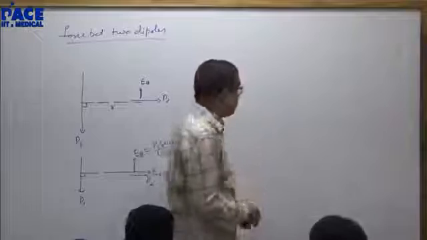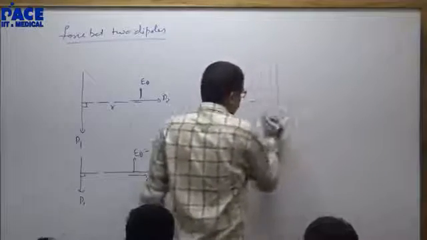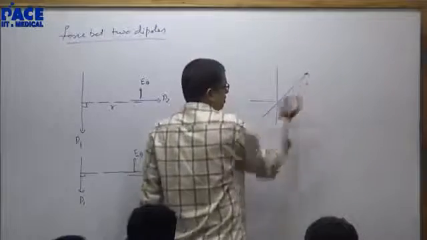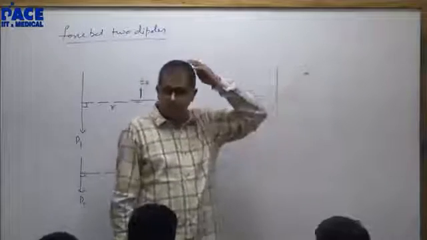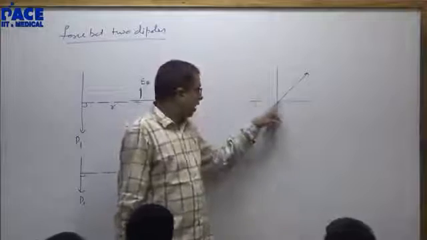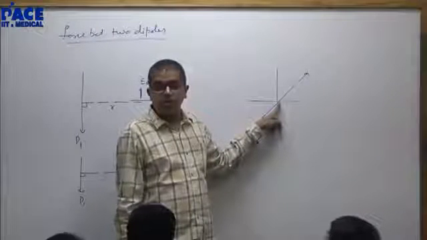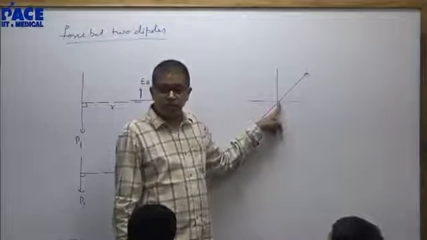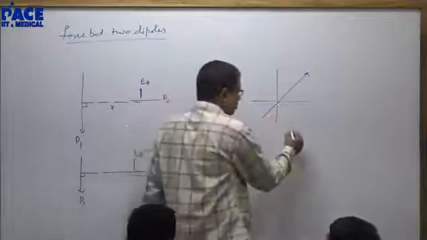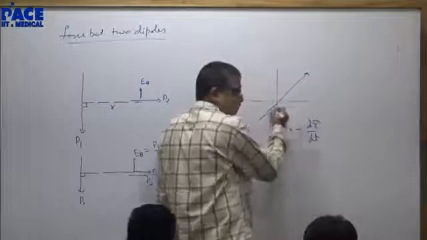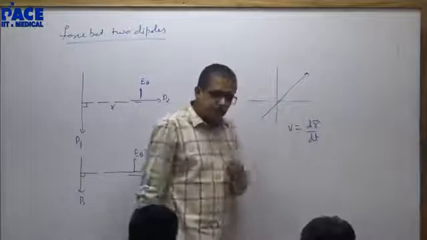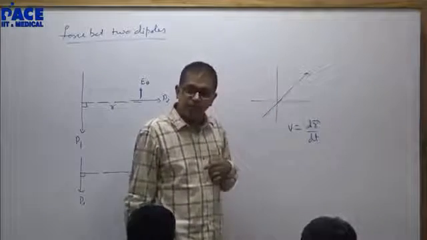Tomorrow you people will tell me there is a particle going this way through the origin. At this instant, what is the position coordinate of the particle? 0. So velocity is dr by dt. When the particle is passing the origin, r is 0. So shall I tell you velocity is 0?